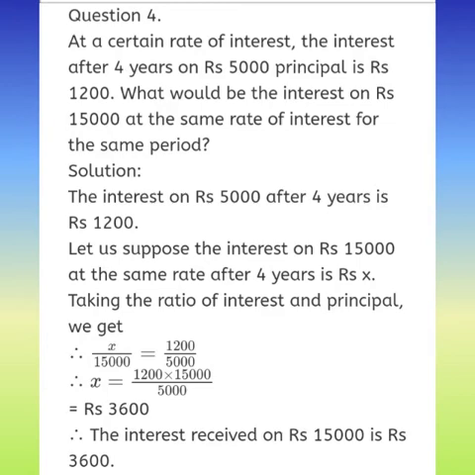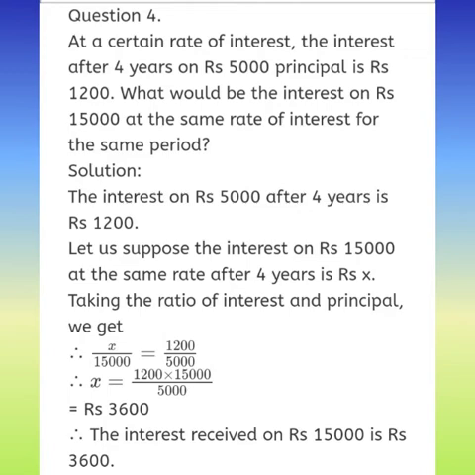When we do this operation, first we reduce these two zeros. Then you are going to get R is equal to 6. First multiply and then divide by 1,200. Or you can do it in this way.